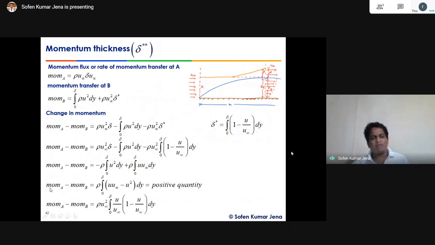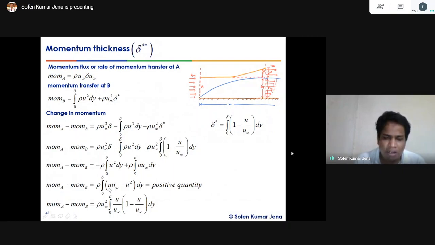So the net change in momentum should be positive because there is a force in the boundary layer direction. So the net rate of change of momentum should be positive. Then we can bring everything under the single integral: rho integral 0 to delta u into (u infinity minus u) dy, because at any point u infinity is always higher than u.